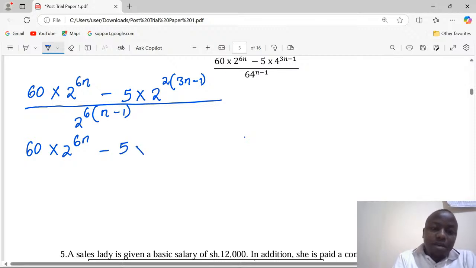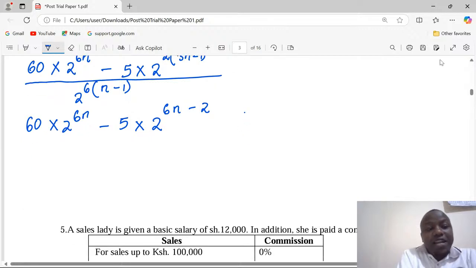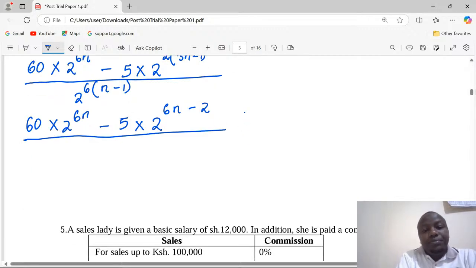Now, when multiplied by 2, this one has to become 6n minus 2. I multiply through by 2. That is the product law. Divided by 2 power 6n minus 6. 2 power 6n minus 6.